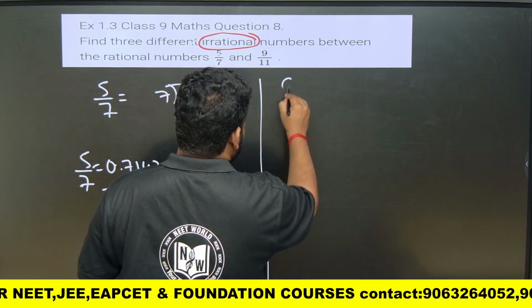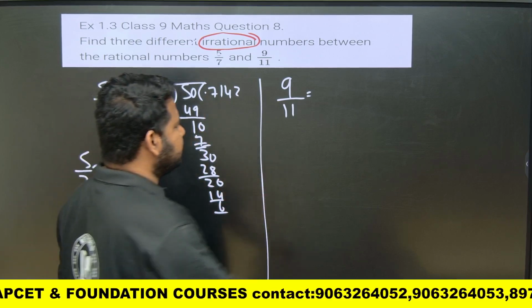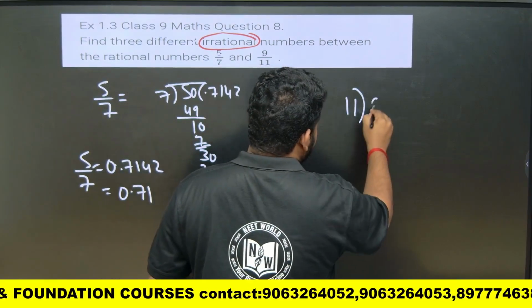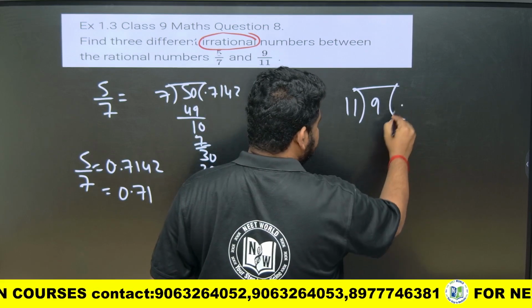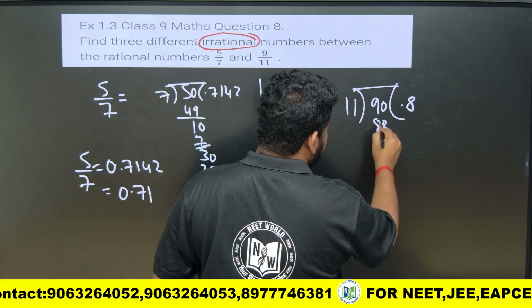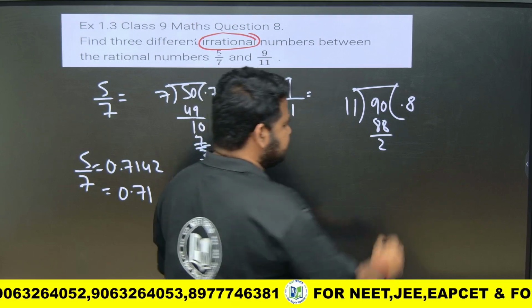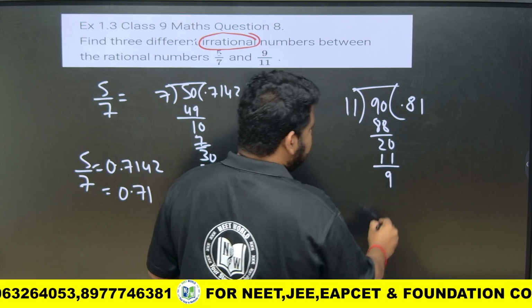9 by 11. So okay, 9 by 11 is given. This also I will solve using the long division method. So 9 I should divide by 11. So 9 is less than 11. So definitely I have to put a decimal point. I will get 0 here. 11 8s are 88. I will get 2. Now I put 0. 11 1s are 11. I will have 9. Again I will put 0.